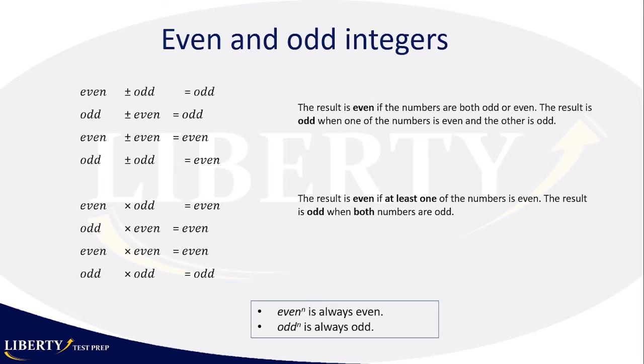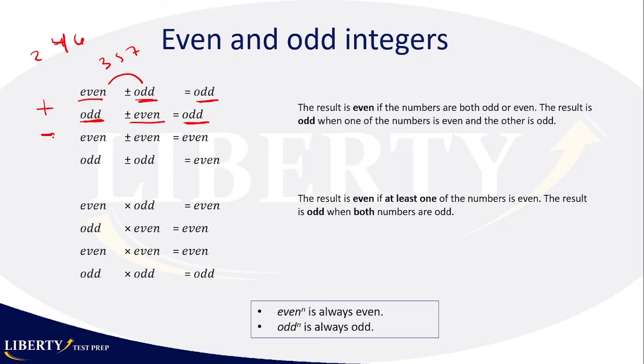Perfect, so now we're going to start with number properties. The first thing we're going to see is even and odd integers. You know what an even number is, right? 2, 4, 6, and odd would be 3, 5, 7. So when you are adding or subtracting, if you combine an even number with an odd number, you get odd. Whenever those two are of different kinds, you're going to get an odd number.